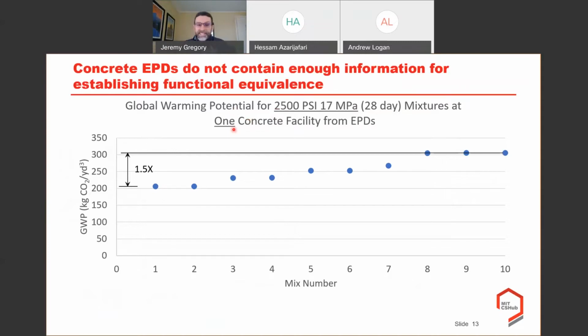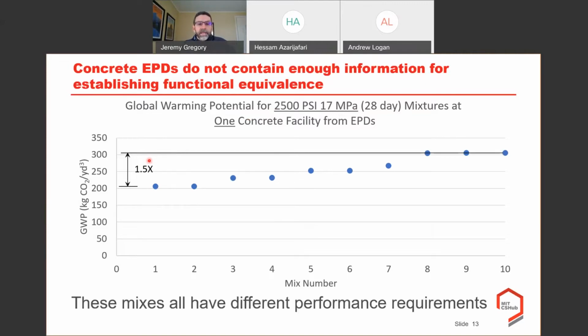Okay, so same facility, not just same company, same facility, same strength, and you can see the environmental impact of the mixtures varies by a factor of 1.5, right? And the reason for that is that basically these are not all the same type of mixtures. They all have different performance requirements, and we don't see that information in the EPD because they're not required to, and it's understandable as well.